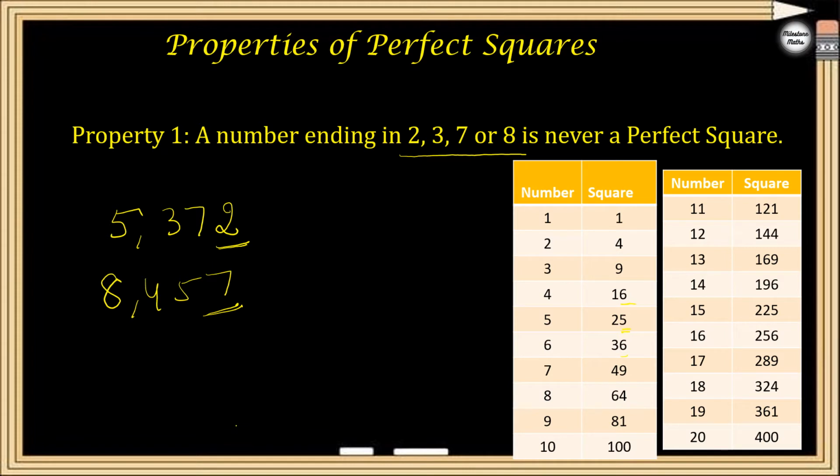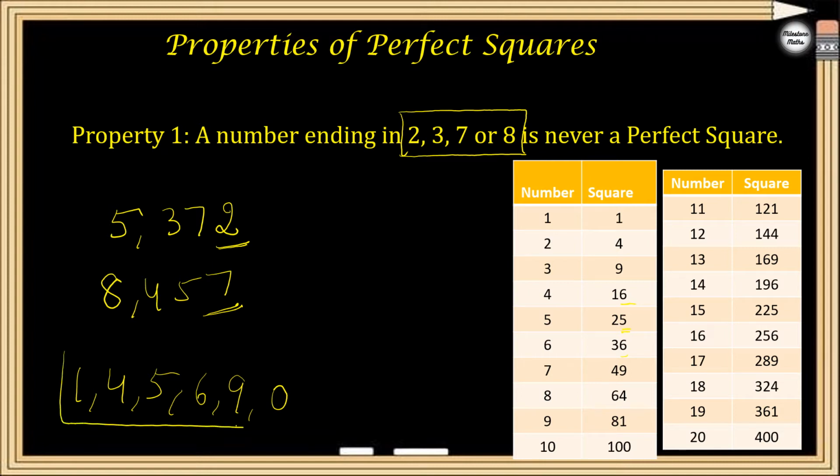All the digits are either 1, 4, 5, 6, 9 or 0. So if the ones place digit is 2, 3, 7, 8, it will not be a perfect square for sure. But if the ones place digit is 1, 4, 5, 6, 9, 0, it may or may not be a perfect square. So by seeing the number only, we can have an idea whether it is a perfect square or not.